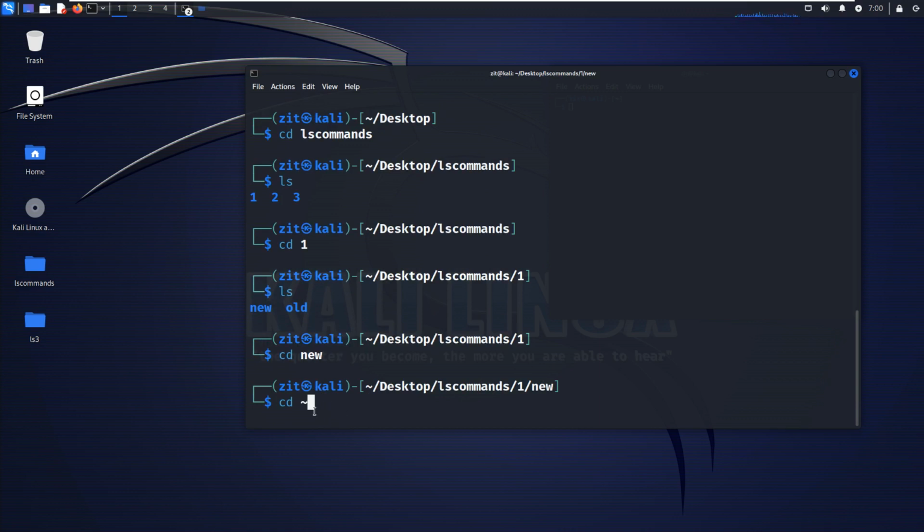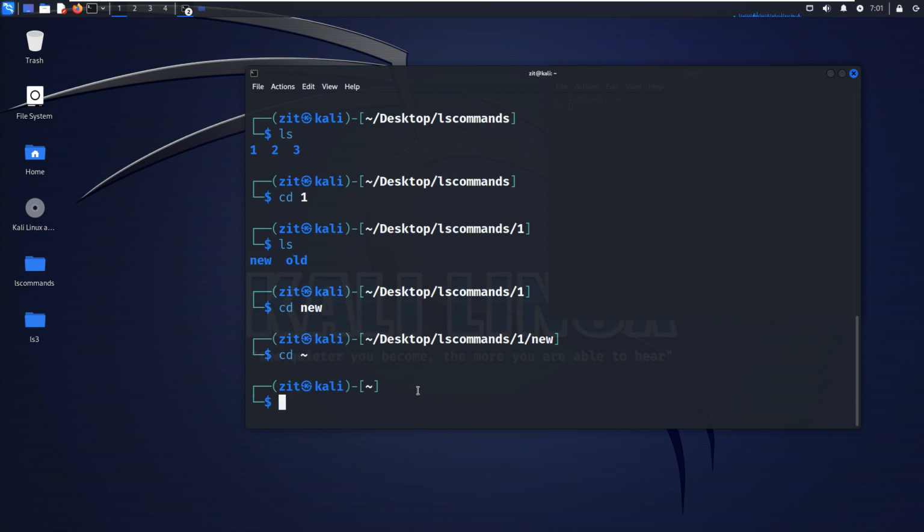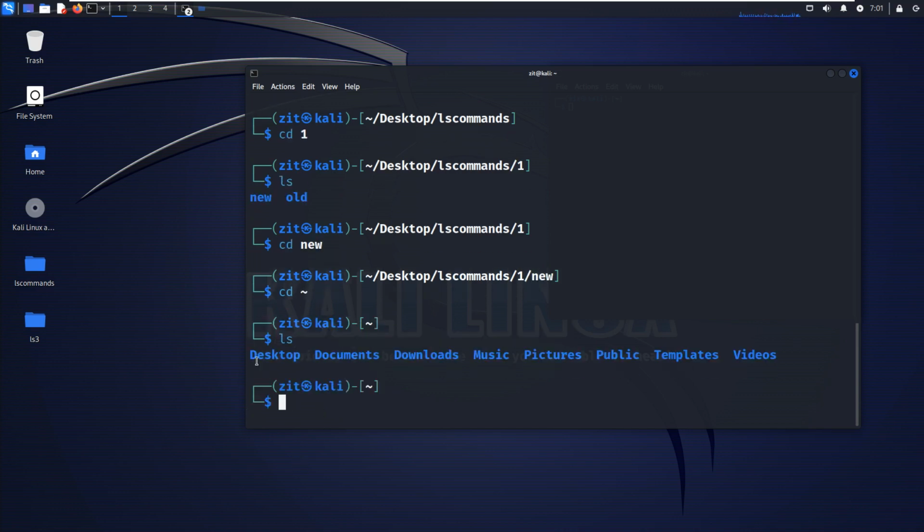Just hit the enter button to see what happened in the background. Now you see, what is this symbol for? It is for the home directory. We came back to the home directory. ls shows us all the directories inside the home directory. You got the concept of cd with this symbol. One thing that should not be left out is that we use cd. Now, for example, I will write desktop.